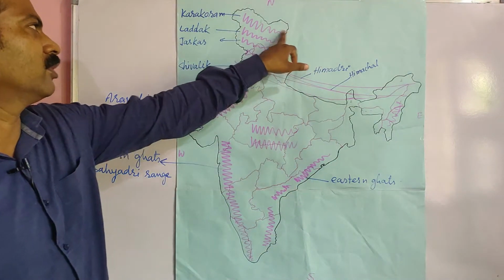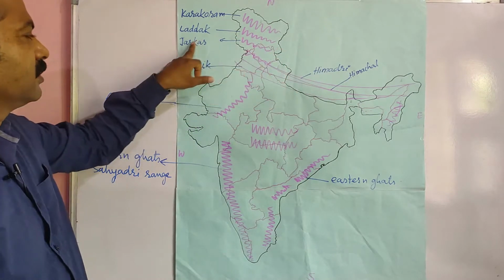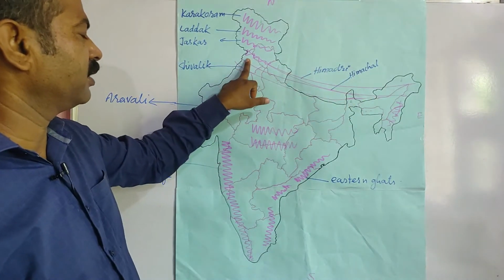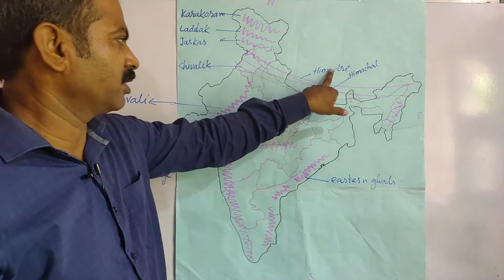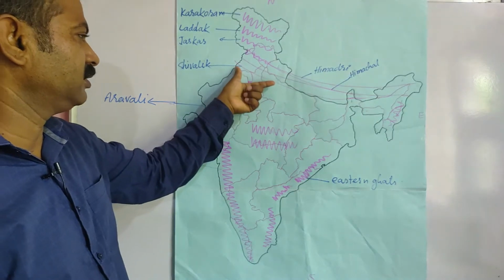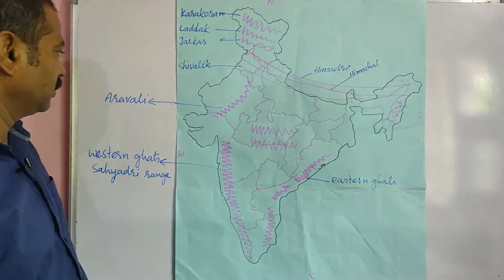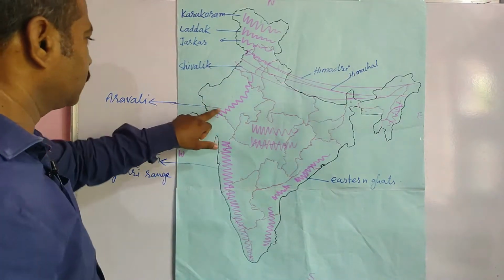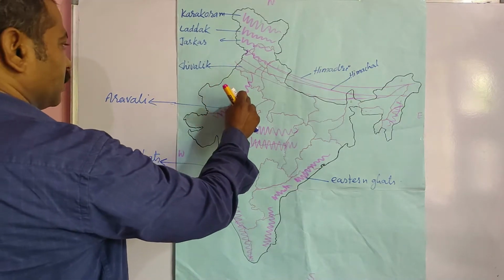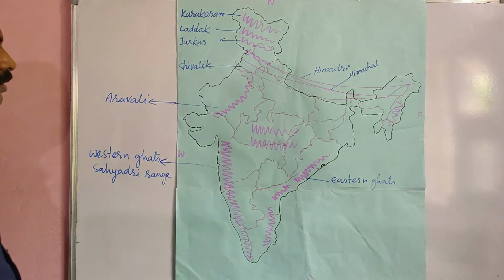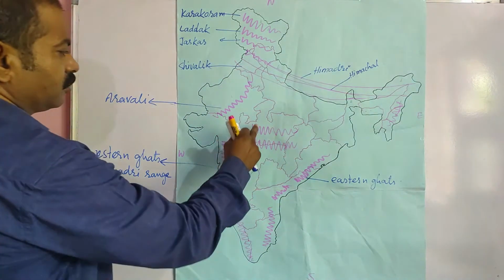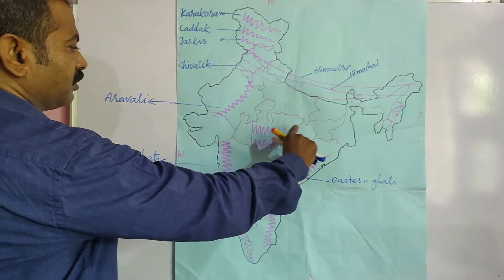Okay, now let us look at once again the mountain ranges in India. This is the Karakoram range, and this is the Ladakh range, and this is Jaskar range, and these Himalayan mountain ranges are divided into three parts. The upper one is Himadri, and the middle one is the Himachal range, and the outer one is Shivalik range. And next, this is the Aravalli mountain range, which is mainly in Rajasthan. It starts from Gujarat, and in central India, two mountain ranges are there which are parallel to each other.